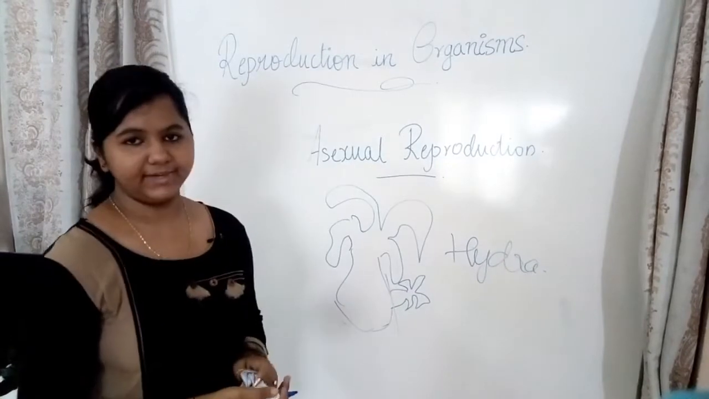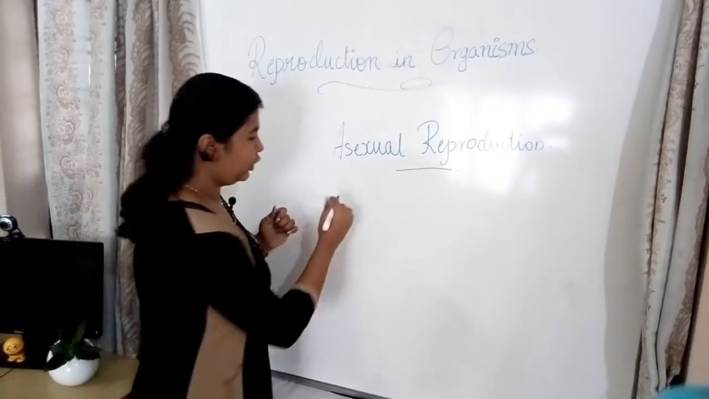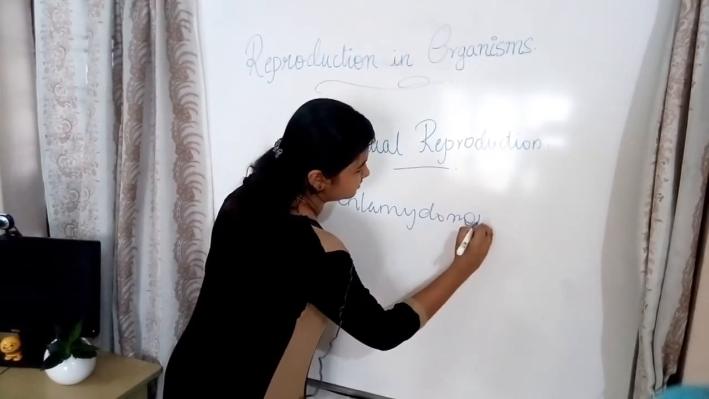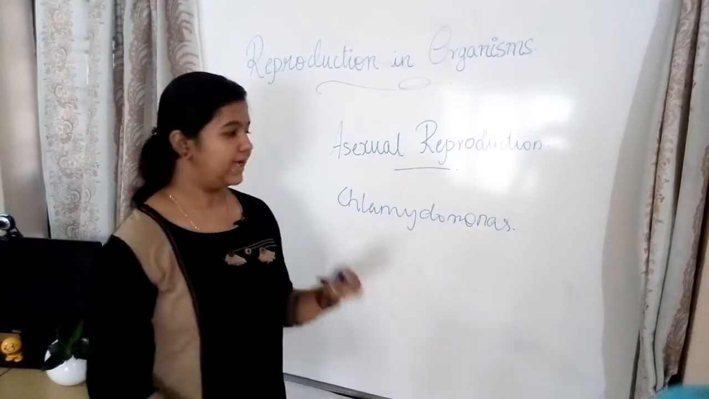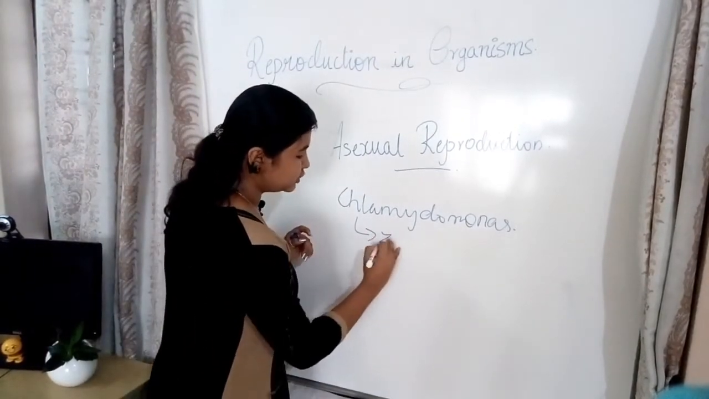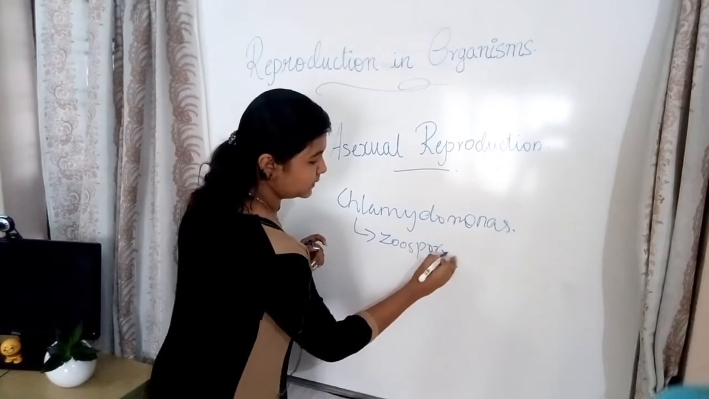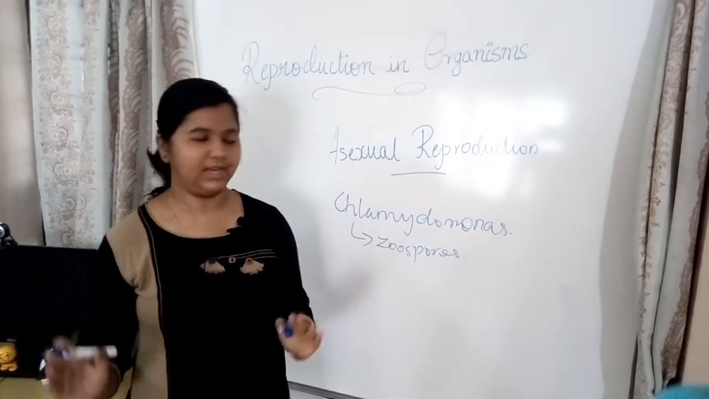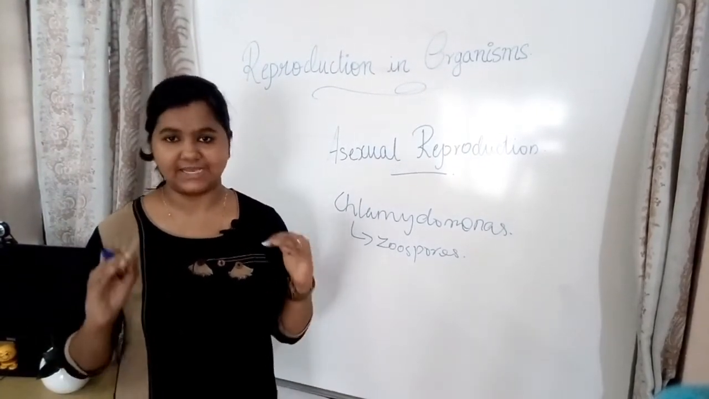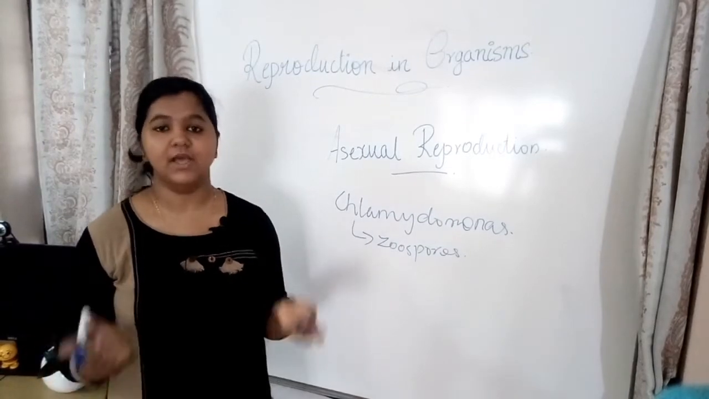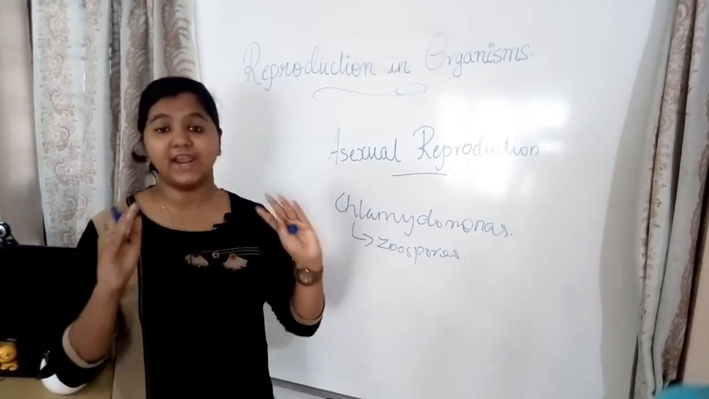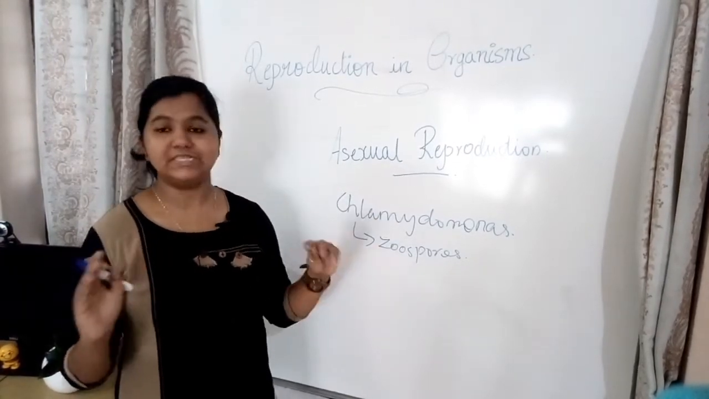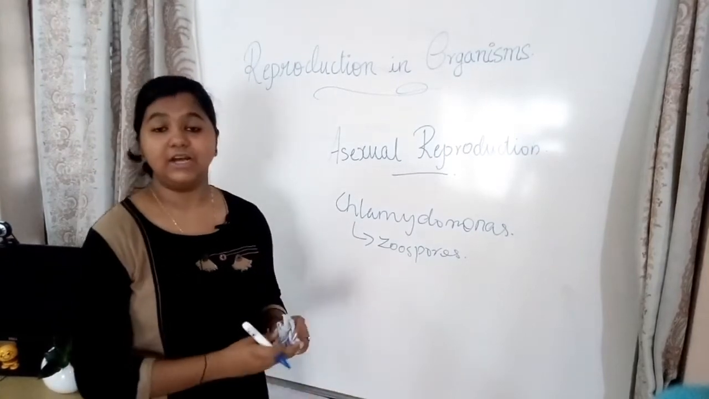So next we learn about Chlamydomonas. Chlamydomonas does its reproduction with the help of zoospores. Zoospores are motile, and they have flagella. And then next, they are endogenously produced. What do you mean by endogenously produced? That is, produced inside the sporangia. There are other organisms which produce their spores exogenously. I'll tell you about it. So this is Chlamydomonas.